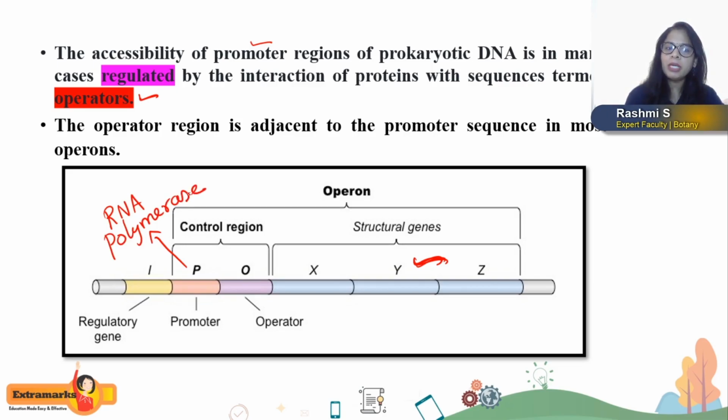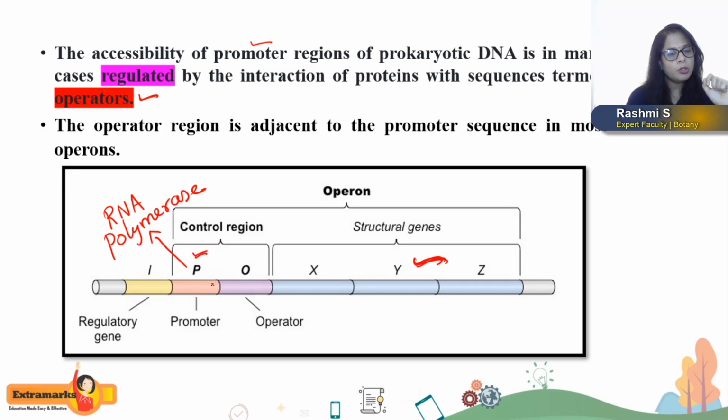But the availability of the promoter region depends upon the operator, whether the operator is bound with the activator protein or whether it is bound to the repressor protein molecule. So, the operator controls the binding of RNA polymerase to the promoter region.